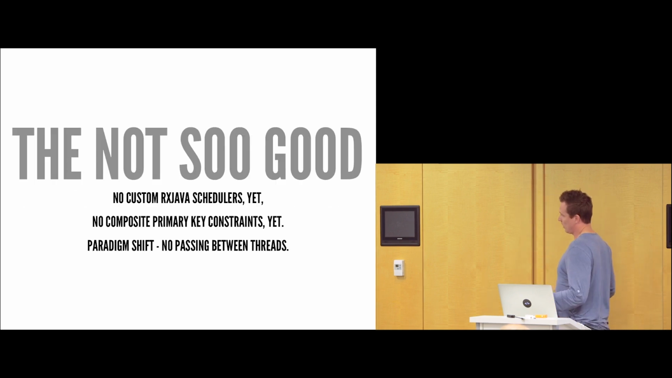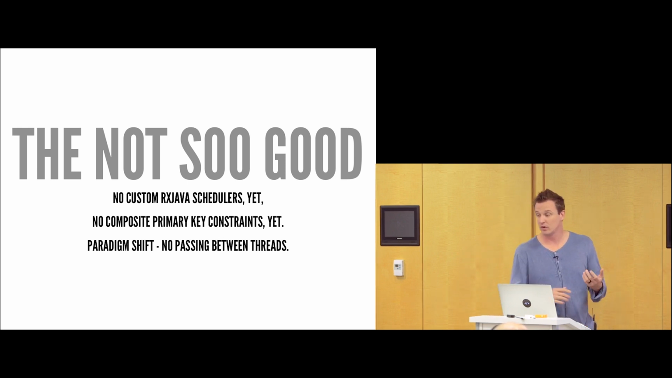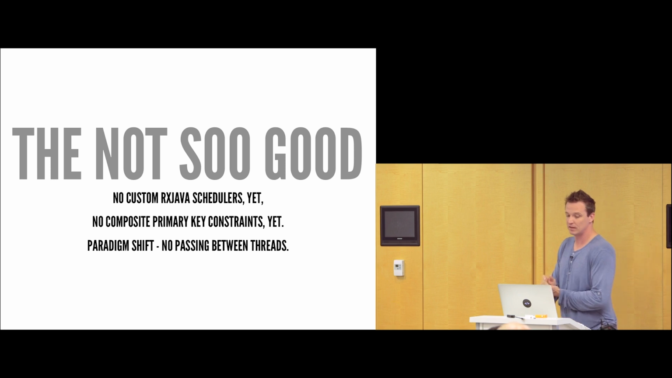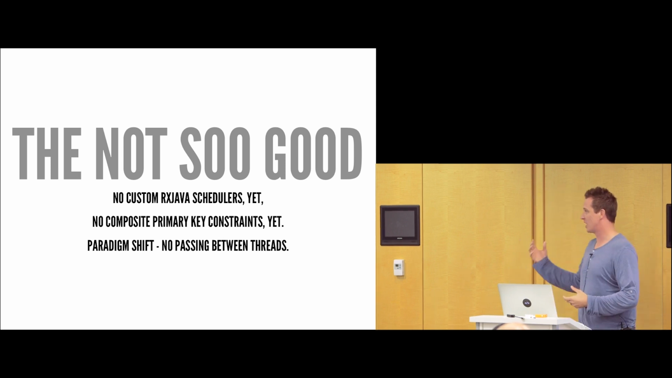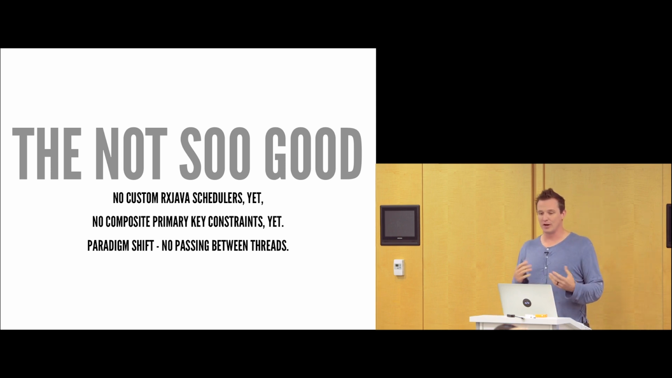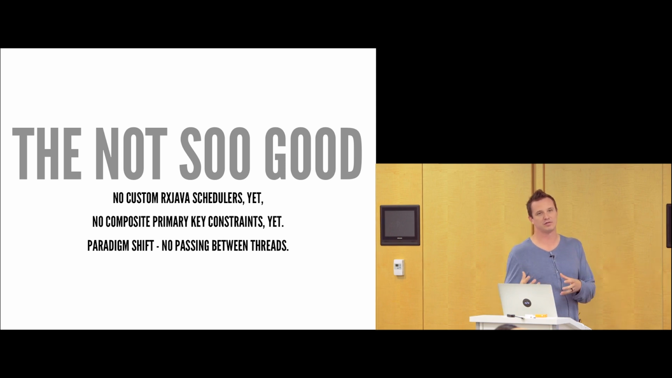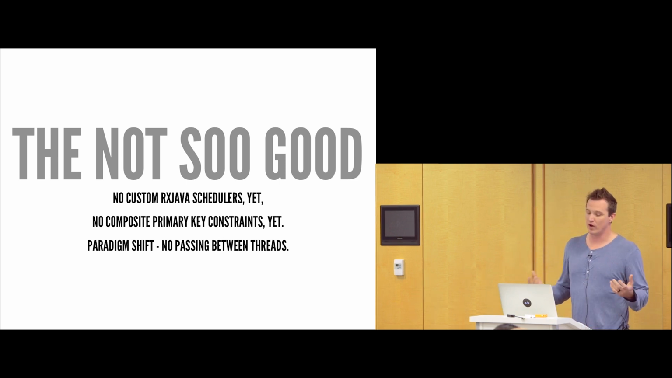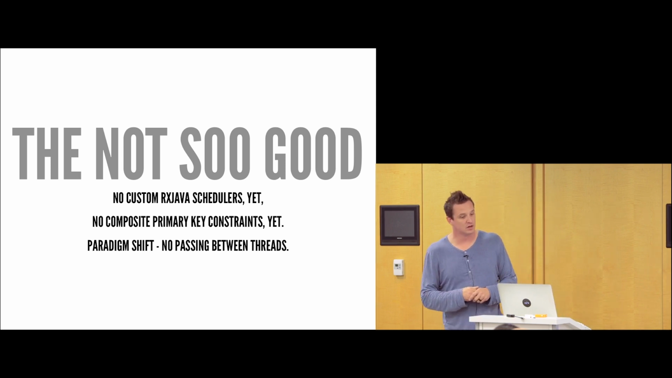Everything sounds good, and it's puppy dogs and ice cream and rainbows, but there's always some problems along the way. Here's the not so good. There's no custom Rx Java schedulers yet. It's a complete paradigm shift for most people here that want to get into Realm because you're not passing objects across threads. So you need to be aware of how to do that, what you're going to run into. You're going to run into weird situations that you're not used to solving because you're used to passing these objects across threads. So it does take a little bit of a paradigm shift for you to get over to that Realm way of thinking. And there's also no composite primary key constraints just yet.